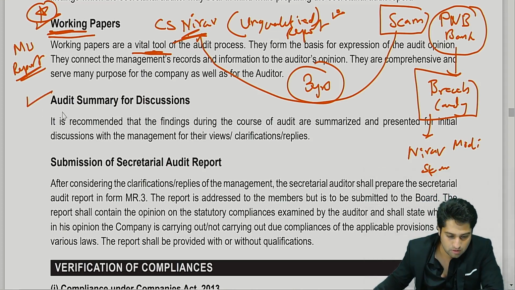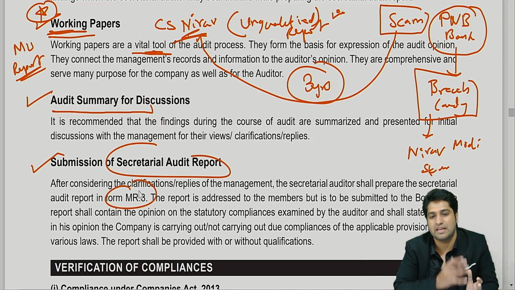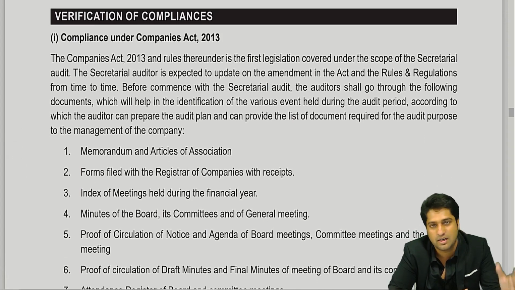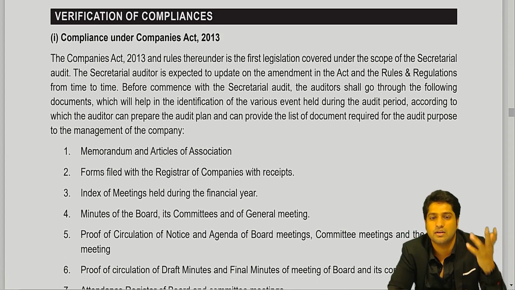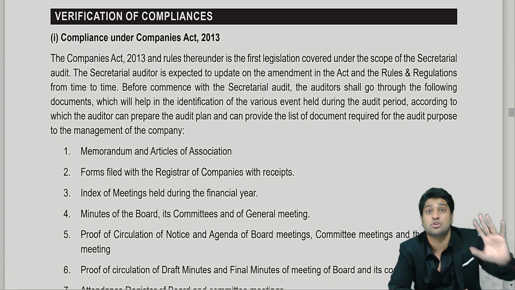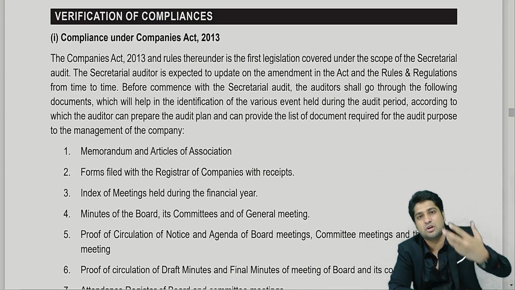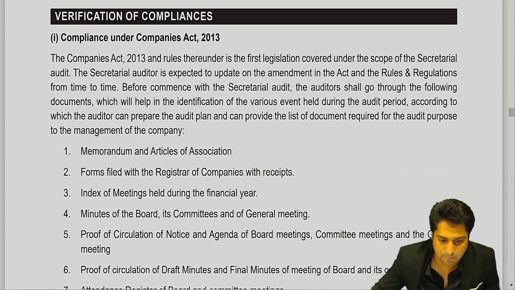Then you would make your audit summary for discussions. Once the discussion is done, you'll make your MR3 report. Is this clear? So you can frame an answer with this. It doesn't have to be exactly the way it is. You can keep the headings the same, and you can add internal content also. Since it's not a direct provision, it's just an audit process, it's a concept which you can manage. Till here it is fine?